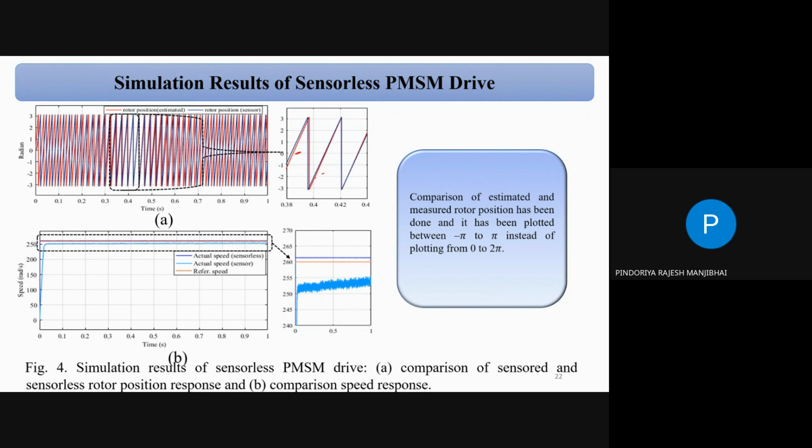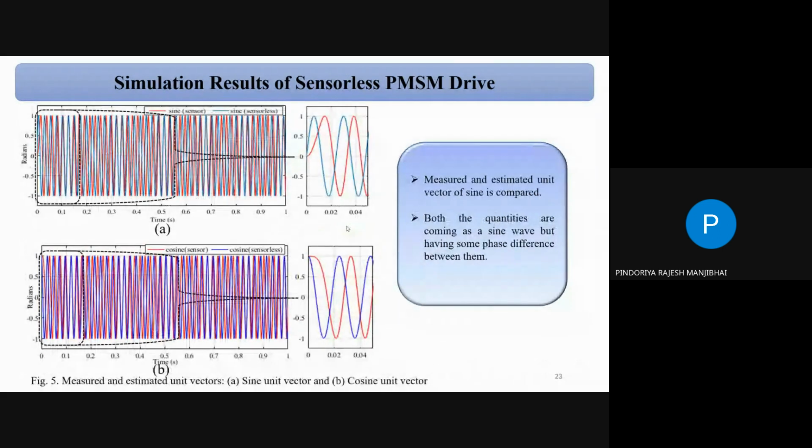And for the speed, we have to compare the speeds. There is the sensorless actual speed, the sensor-based actual speed, and our reference speed. You can see that the error is around 10 rpm. So the sensorless error is only 10 rpm. We can also reduce this error by proper tuning of the PI controller. And this is the angle theta: the sine angle and cosine angle for both the sensorless and sensor cases.